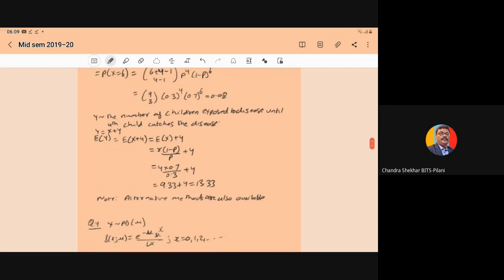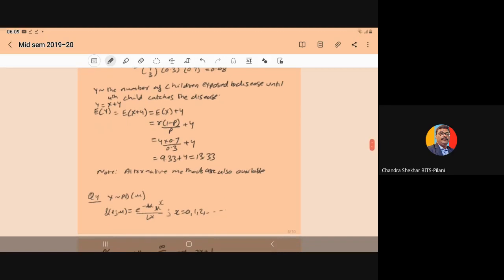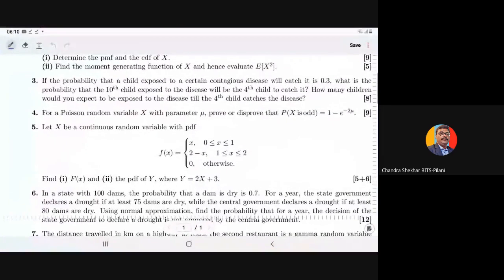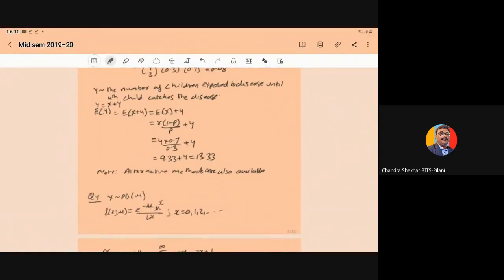Now in the second part, they have asked to find the expected number of children. They have asked how many children would you expect to be exposed to the disease till the fourth child catches the disease. So you have to compute the expectation of the total number of children.